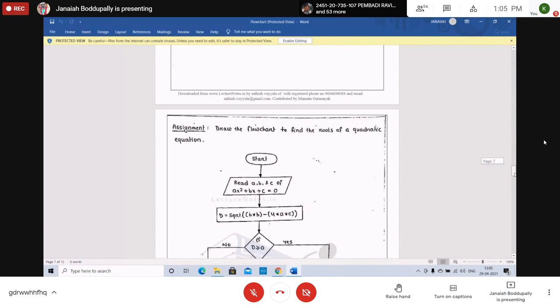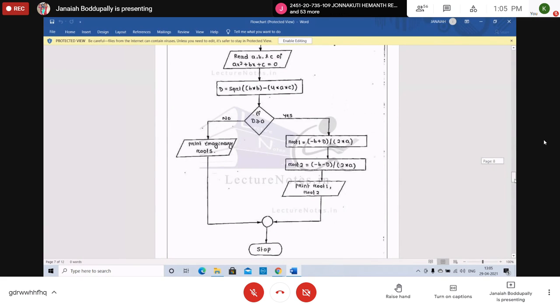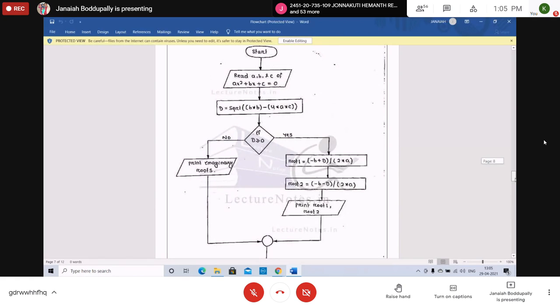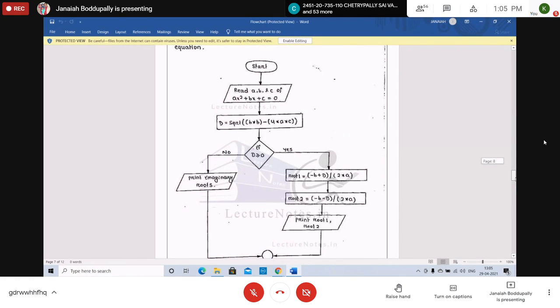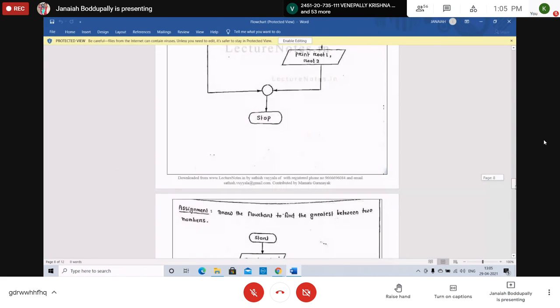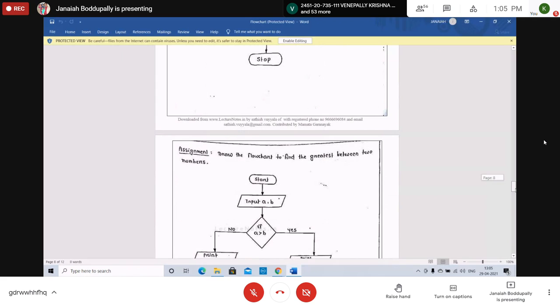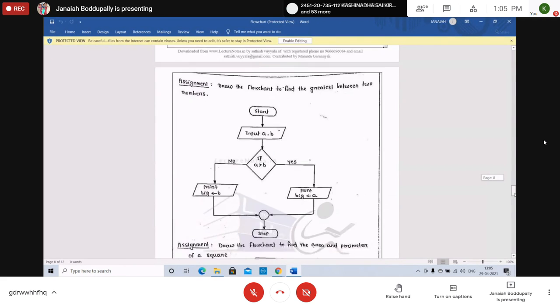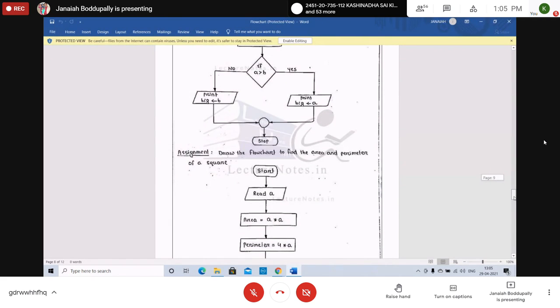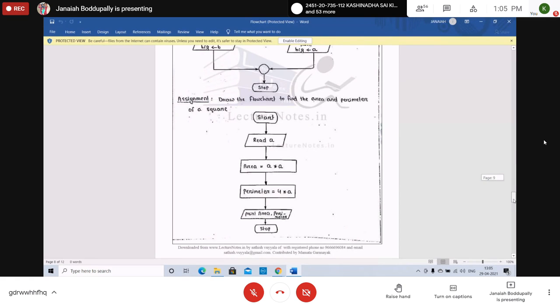Next, draw the flowchart to find the roots of the quadratic equation. I've seen the algorithm already, right? Algorithm, flowchart. Again, find the greater between two numbers. Draw the flowchart of finding area and perimeter of a square. Very simple. You can write it very simply using the basic symbols only. You can write terminal symbols, parallelogram, rectangle.